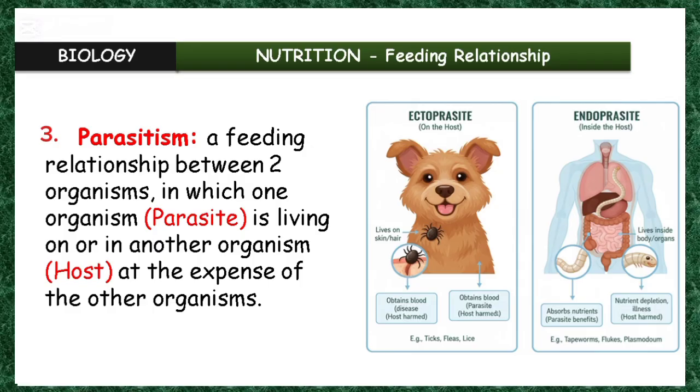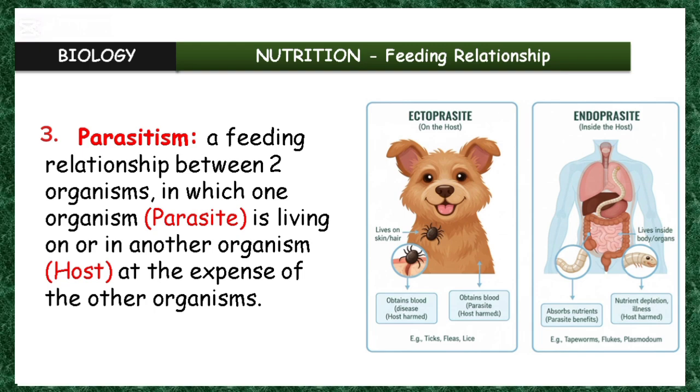The one affected is actually called the host, while the one that is benefiting is called the parasite. The host and the parasite. So the parasite will live in or on the host, feeding on the host, at the expense of the host.